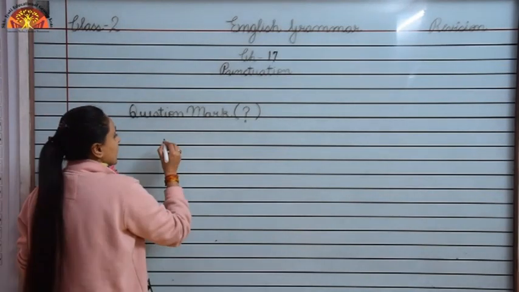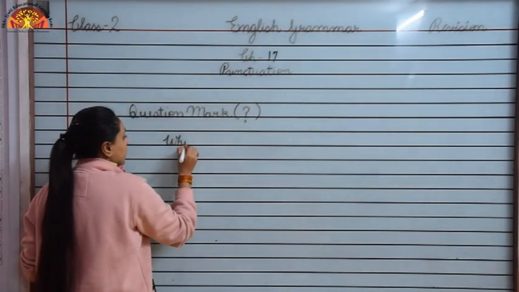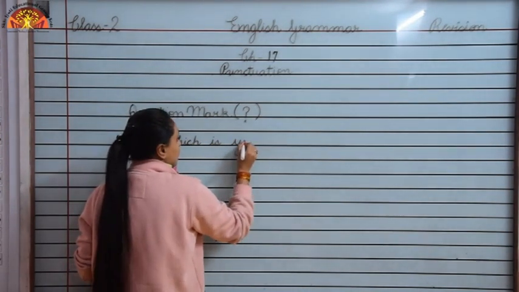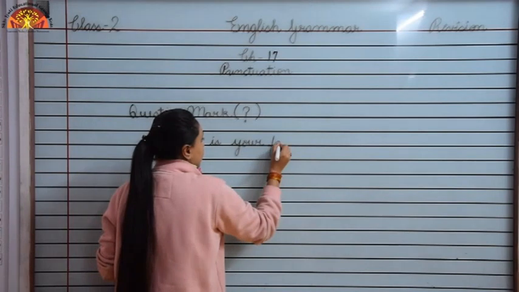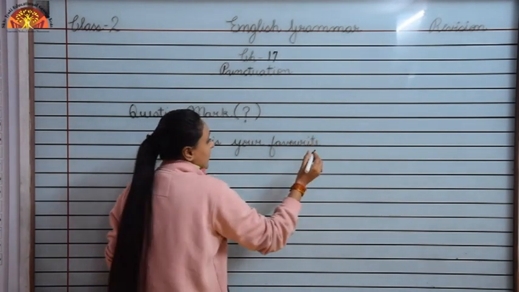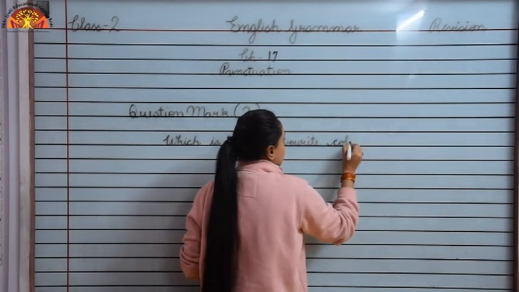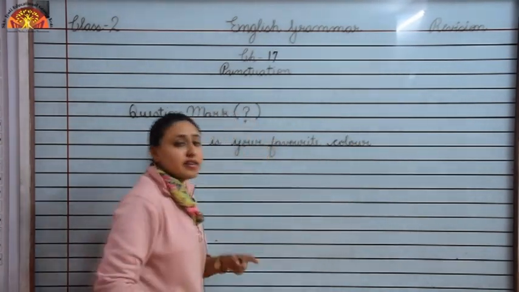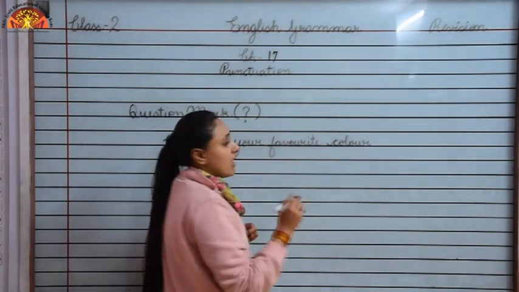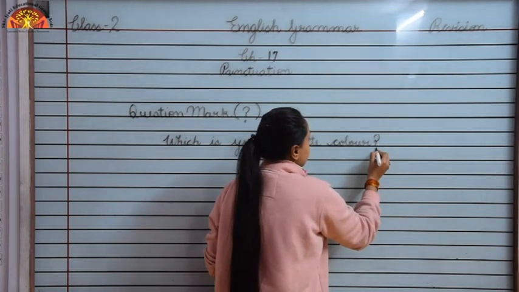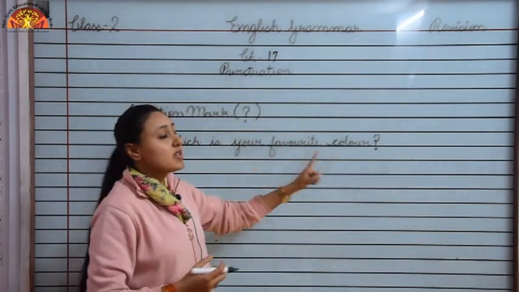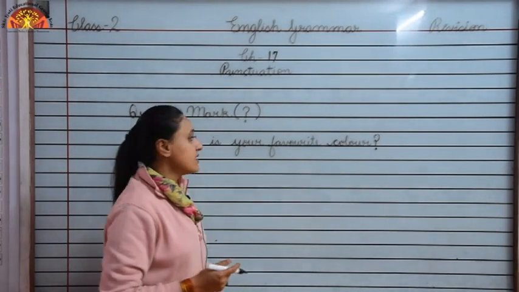Let us see, which is your favorite color? So this question is asking you something, that which is your favorite color. So we use question mark at the end of the sentence. Whenever a sentence is asking you something, we use question mark at the end of the sentence.